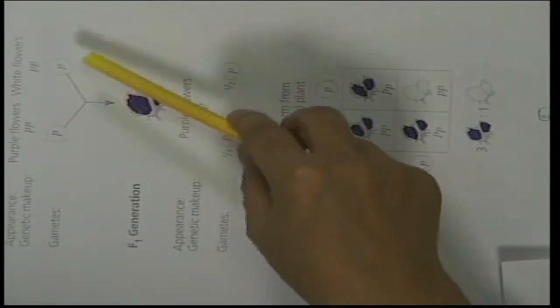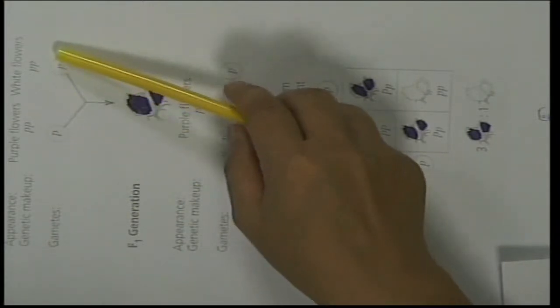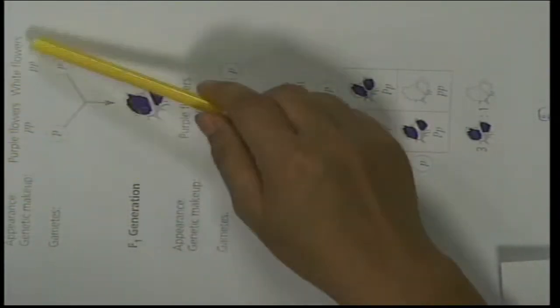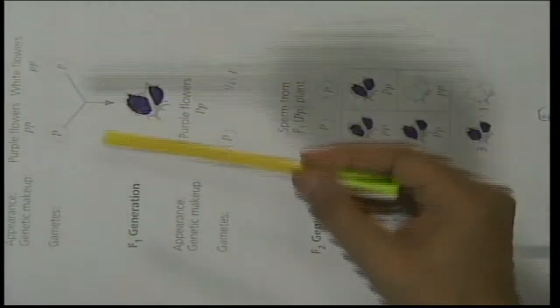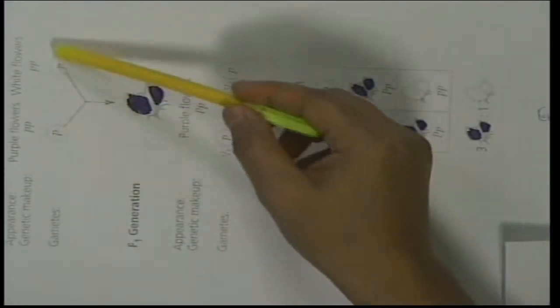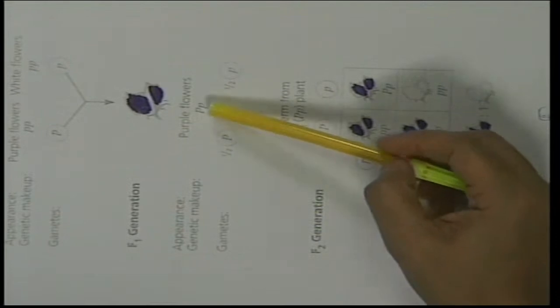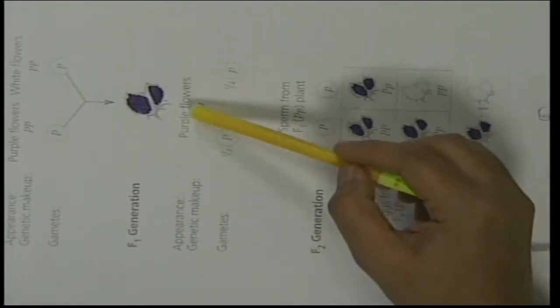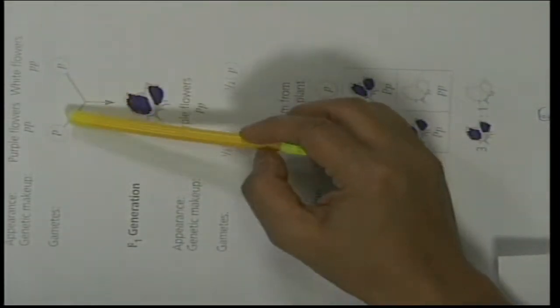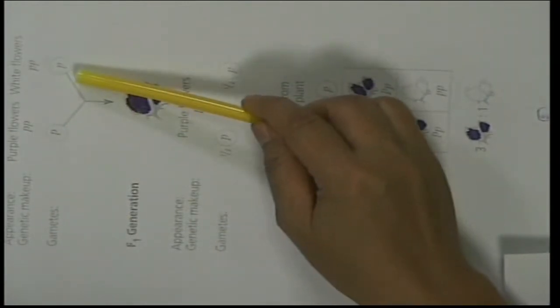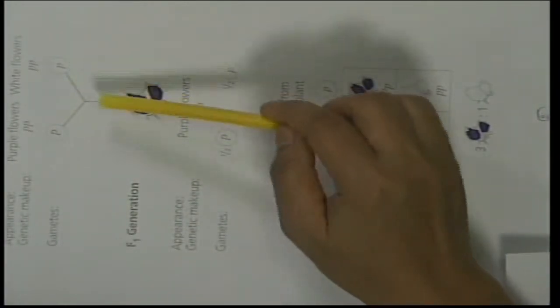When this is cross-fertilized, when there is pollination happening between these two plants, as I said, it is not the flowers that are merging, it is the gametes that are merging. Ultimately, when these two gametes merge, you find one big P and one small p in the next generation. That means an individual, a zygote with big P and small p will be formed.